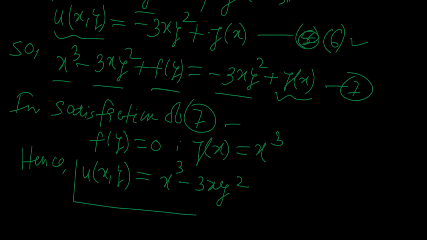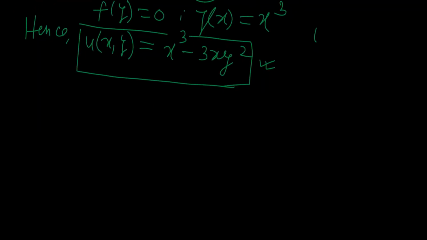See, we have found the real part of the analytic function f of z, as we have been given v of x, y, and by the concept of harmonic function we have easily calculated its real part, that is u of x, y. Now you see that we know both the real and imaginary parts of the analytic function. So easily now we will construct the corresponding analytic function.